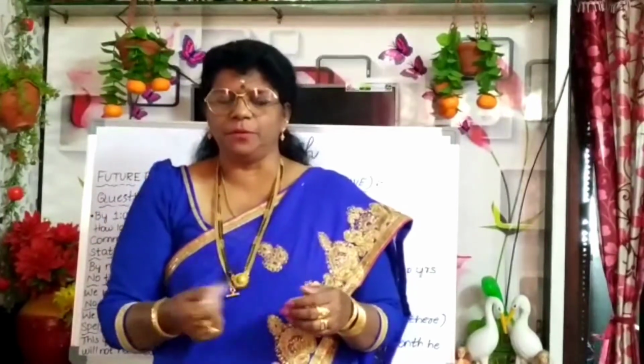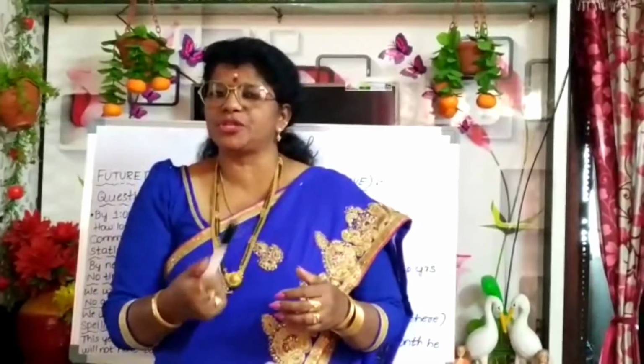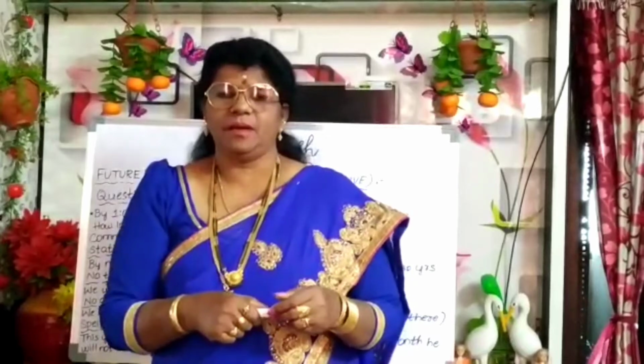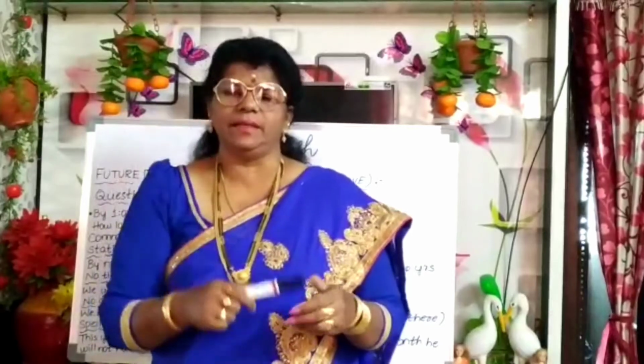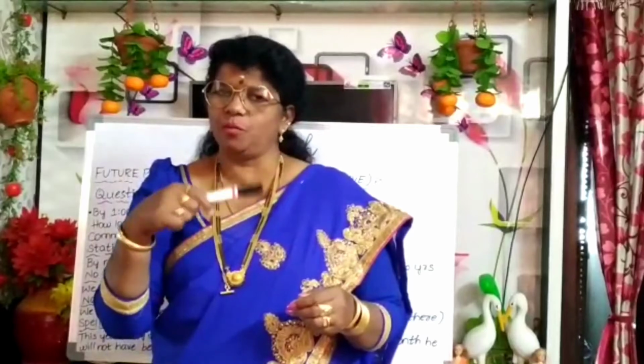Future: simple future, root verb. Future continuous: will or shall plus ing form. Future perfect: will have or shall have plus V3 form. Future perfect continuous: will have been or shall have been plus ing.